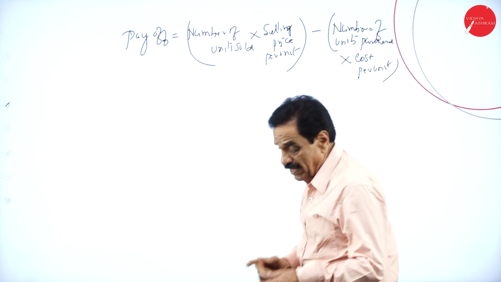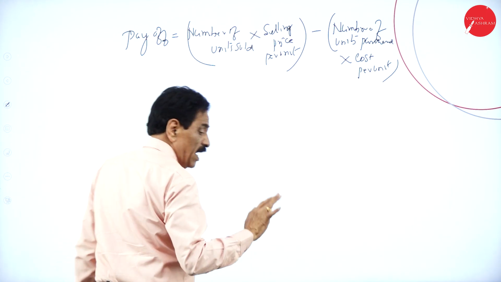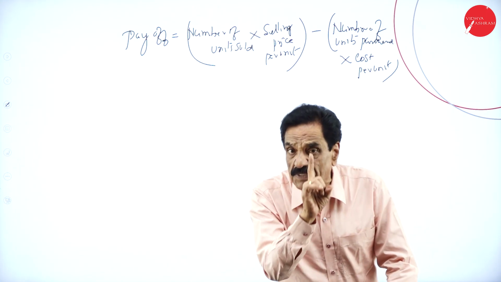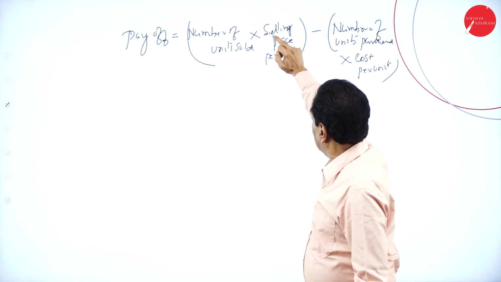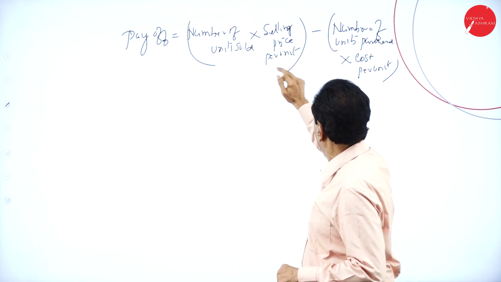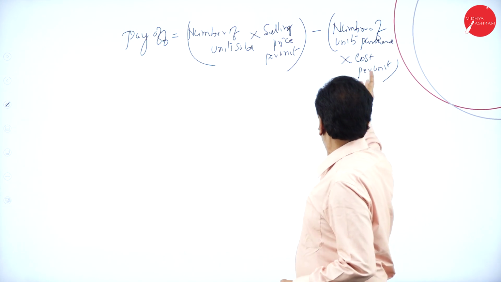They are going to take the decision from this. In the decision, they have to make a table called the payoff table. How to make the table? Number of units sold multiplied by selling price per unit minus number of units purchased multiplied by cost per unit.